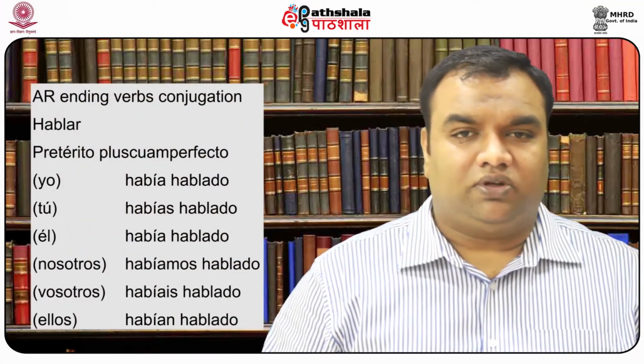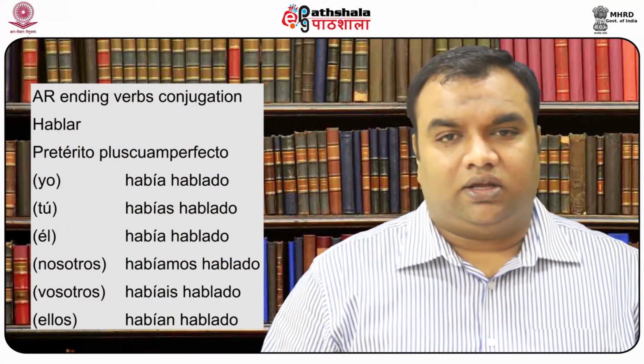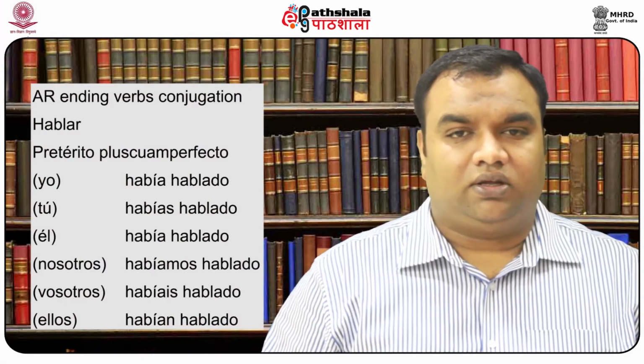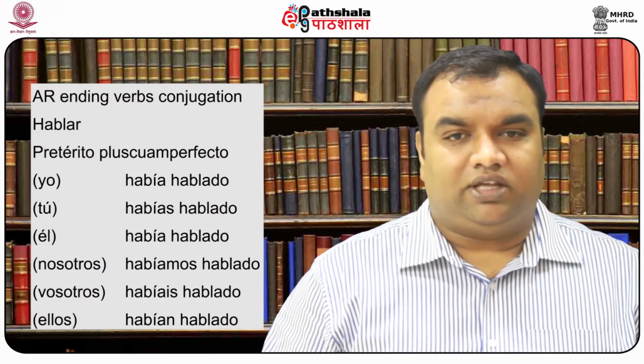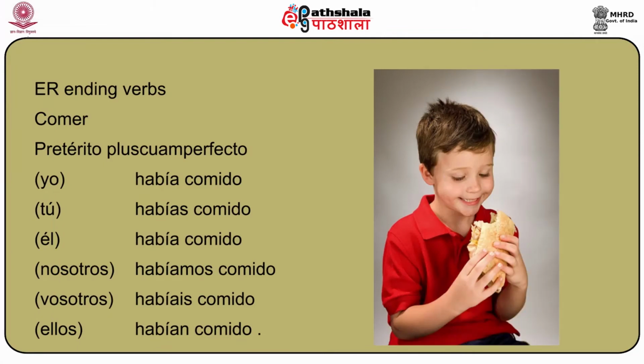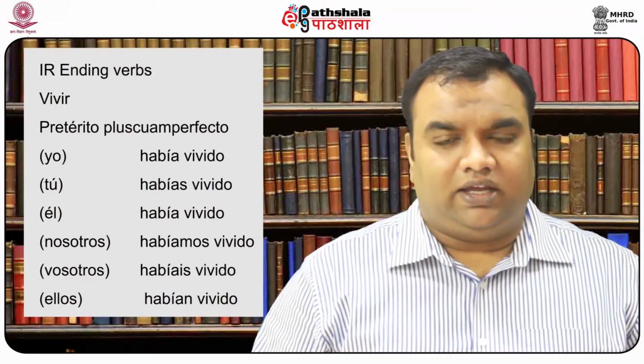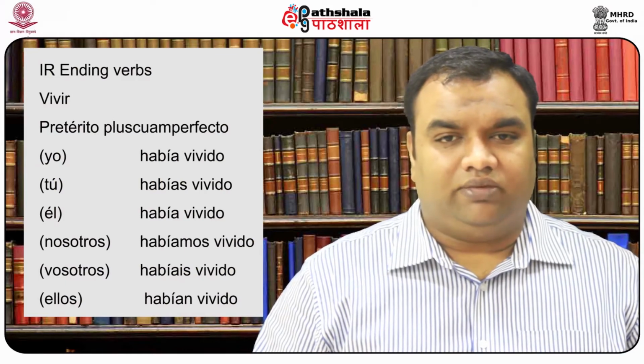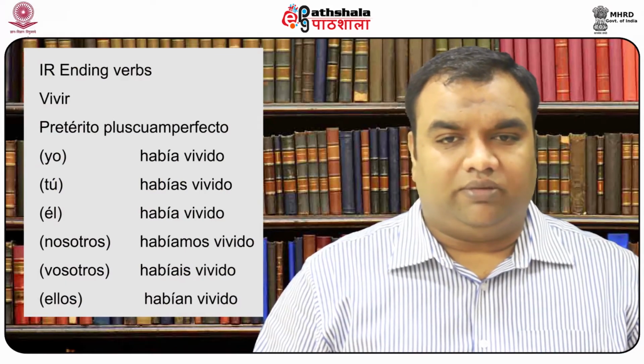For AR ending verb conjugations, hablar, pretérito pluscuamperfecto forms are había hablado, habías hablado, había hablado, habíamos hablado, habíais hablado, habían hablado. For ER ending, verb comer, había comido, habías comido, había comido, habíamos comido, habíais comido, habían comido. For IR ending verbs, vivir, había vivido, habías vivido, había vivido, habíamos vivido, habíais vivido, habían vivido.